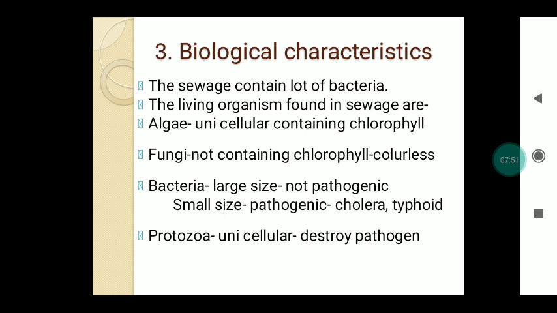If the bacteria have a small size, that is considered a pathogenic bacteria which is harmful for human beings or living things, and it may cause diseases like cholera, typhoid, etc. And last one is the protozoa. It is again unicellular, and it destroys the pathogens in the sewage. These are the biological characteristics of the sewage.